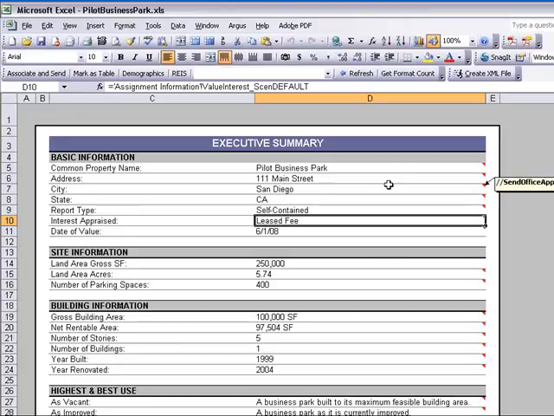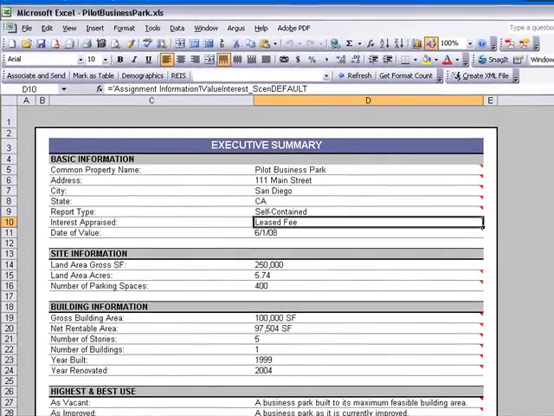Up on the screen is a comprehensive appraisal workbook that contains many tables and over 1,000 points of data. At the end of the workbook is an executive summary which aggregates the critical points of data to be sent to the client.